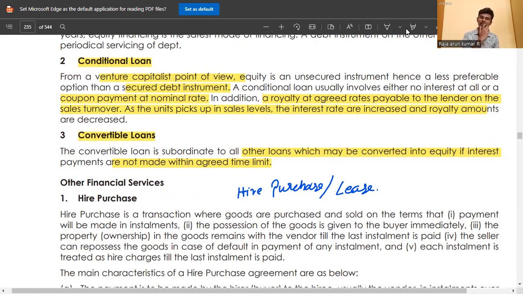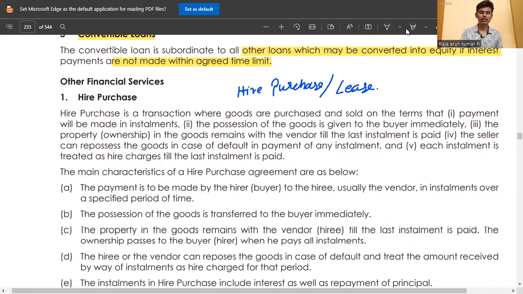The loan is convertible into equities, so accordingly you pay the dividend also. So convertible loans are also given by venture capital. These are the three topics.